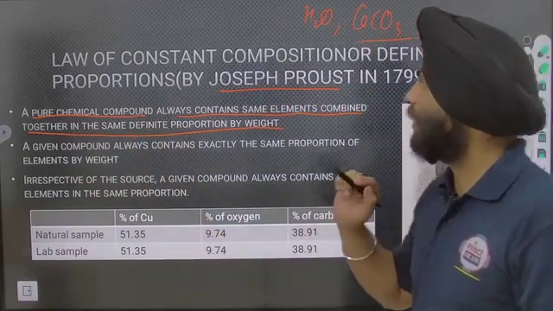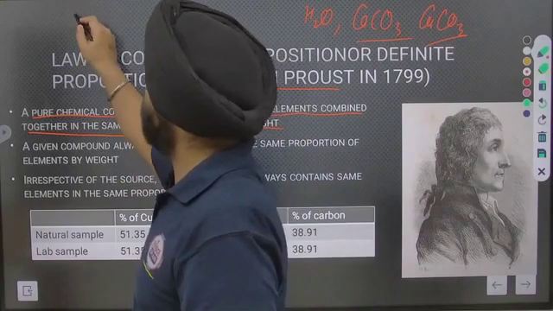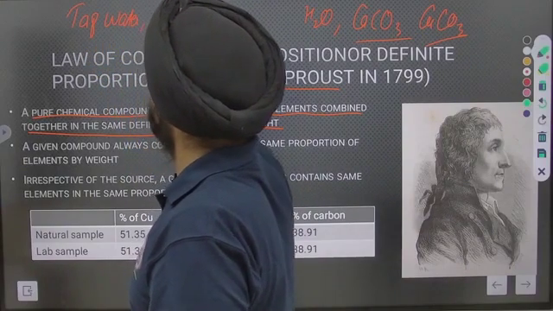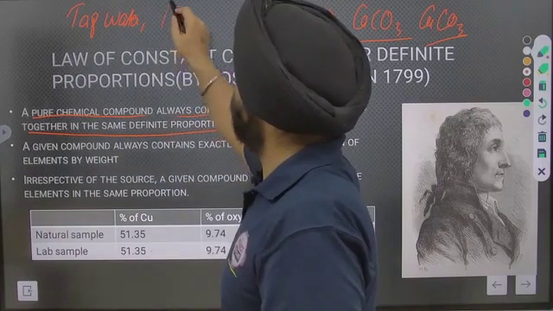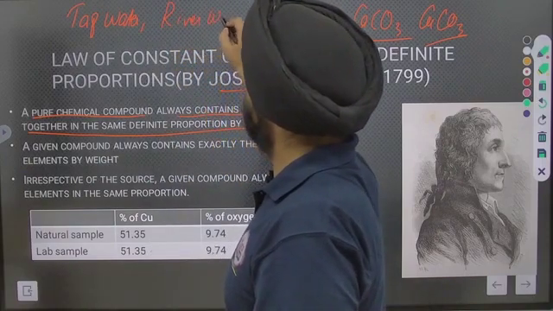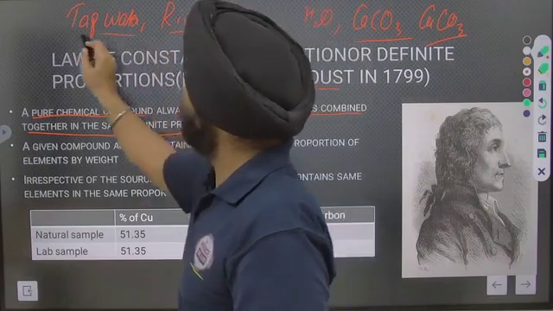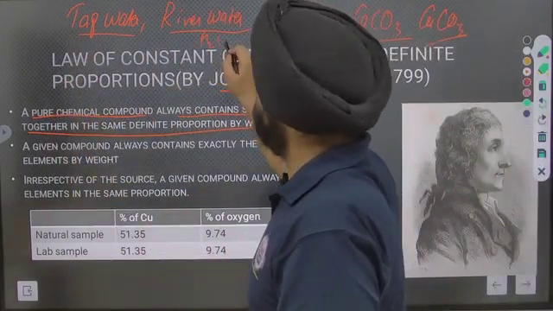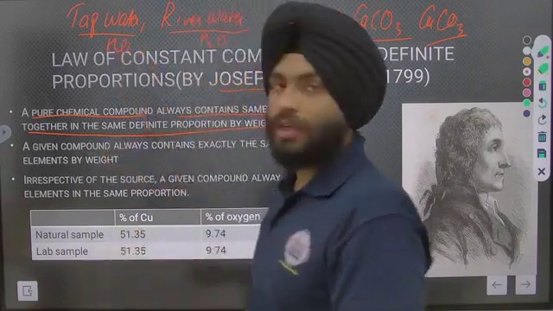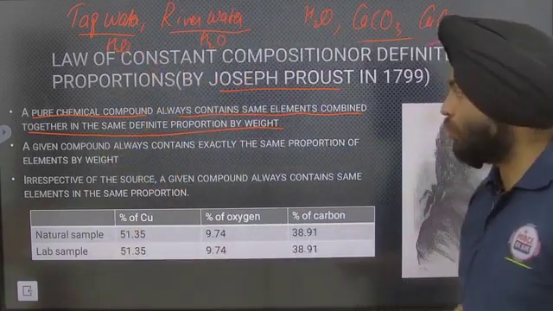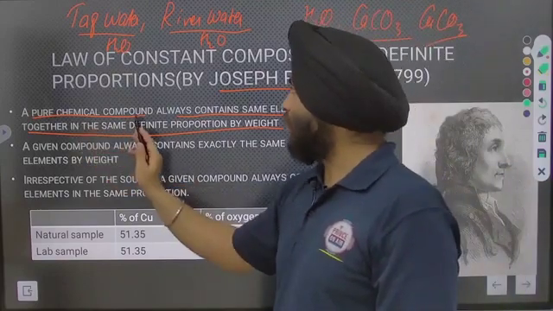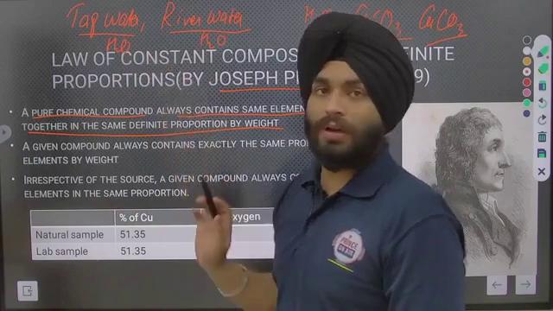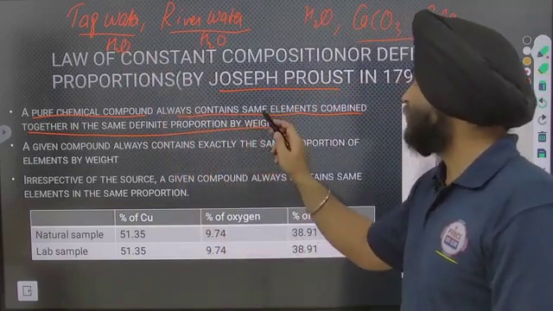For example, I may take water from the tap, or river water, but if I have pure water, it should have H2O. Yes or no? It should have H2O. So these are pure chemical compounds, and they always contain the same elements.